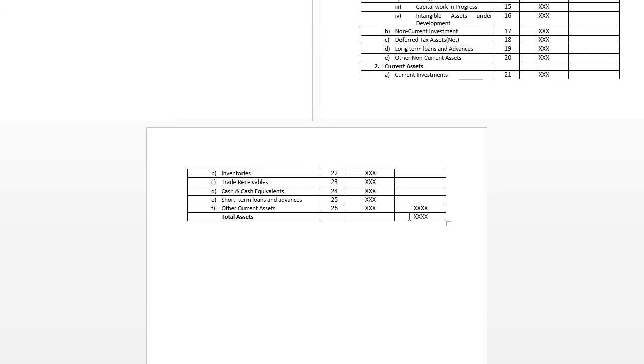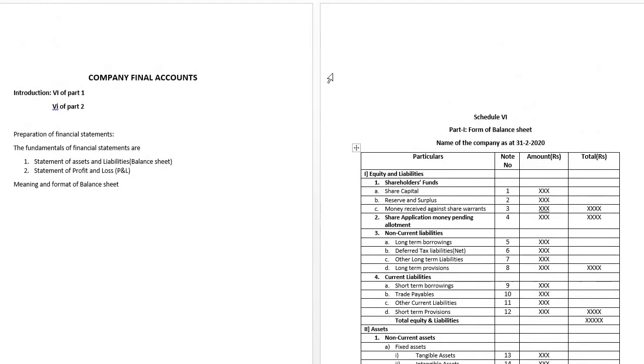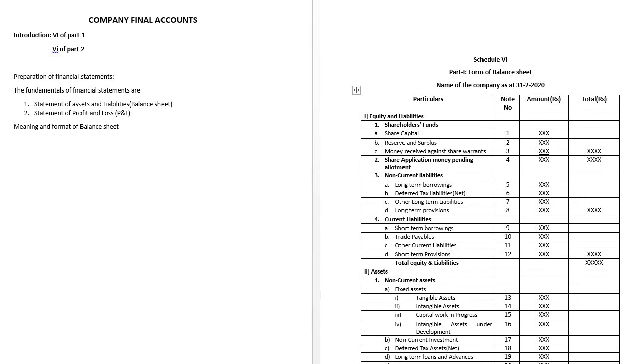This is only an introductory part 1. So far we have gone through the introduction to company final accounts. Here we are going to prepare accounts for companies only. There are two parts of Schedule 6: Part 1 is with regard to the balance sheet, and Part 2 is with regard to the P&L. So far we have gone through the balance sheet format, and in the next class we shall go ahead with Part 2, that is the P&L. Thank you.